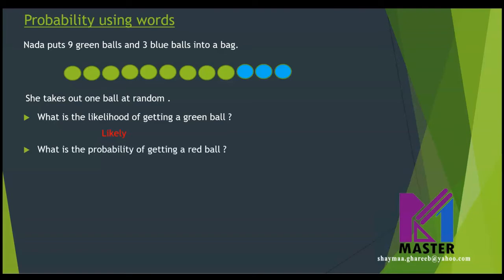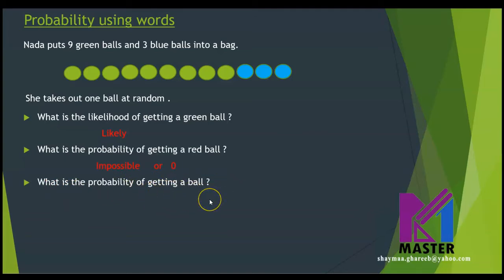Now, what is the probability of getting a red ball? Do we have any red ball here? This is an impossible action. And you remember, an impossible action can be written in numbers as 0. So we are going to write impossible. What is the probability of getting a ball?